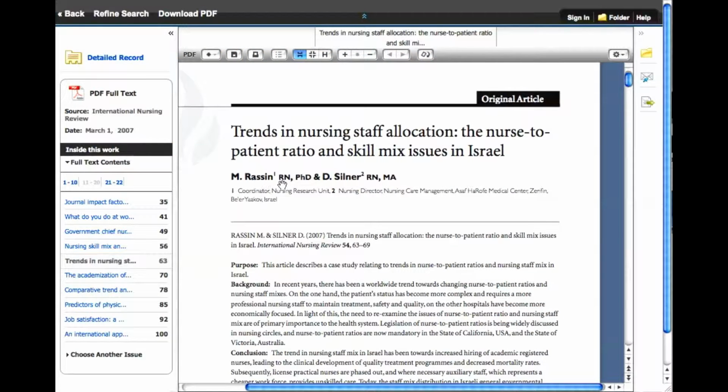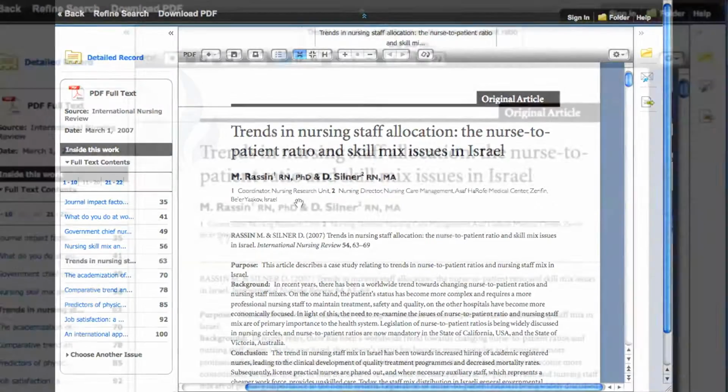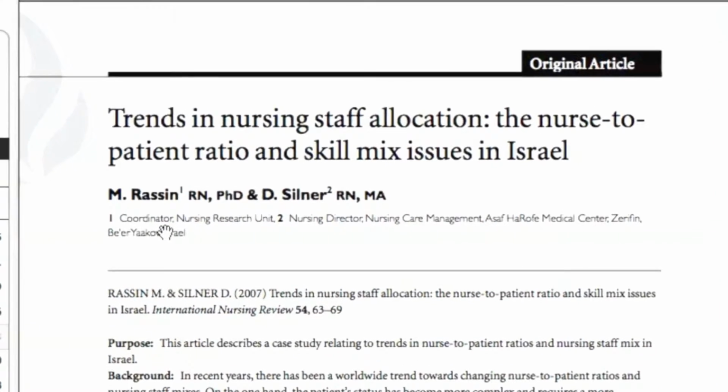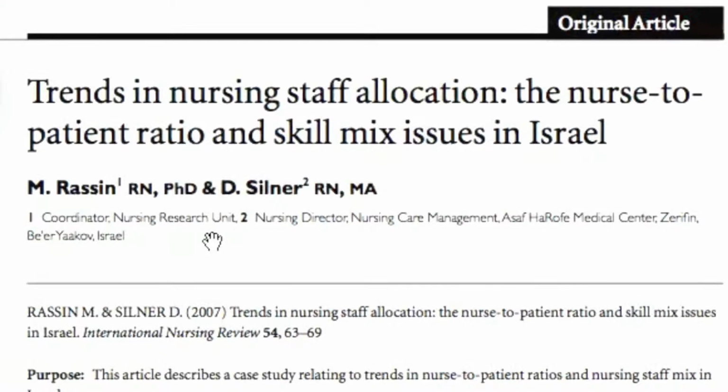Make note of the authorship of a journal article. You should see the author's name, academic credentials, and professional affiliation. You may want to see if this author has written other articles on this topic.